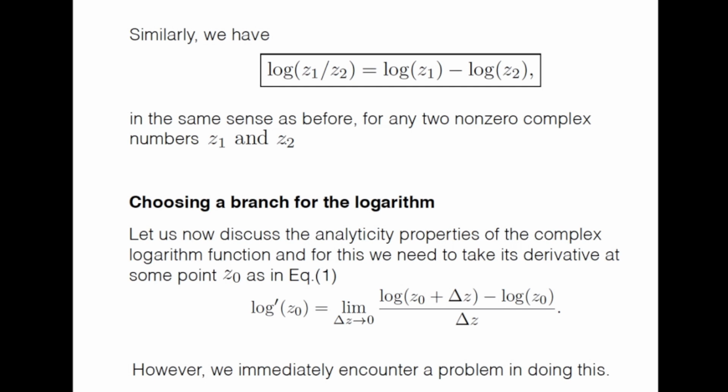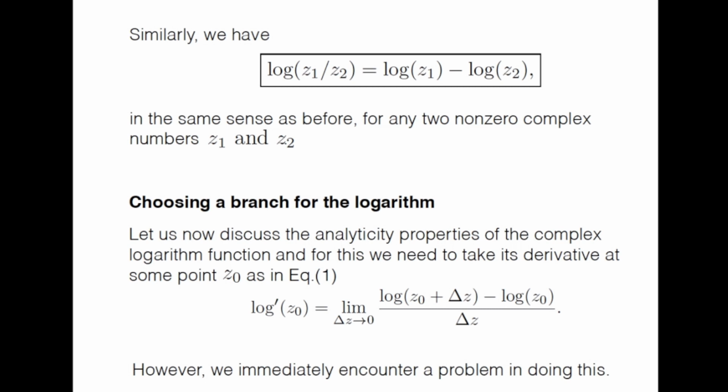So first, let us now discuss the analyticity property. We have already discussed in the last class the derivatives and analytic functions. So let us now discuss the analyticity properties of the complex logarithm function, and for this we need to take its derivative at some point z0.